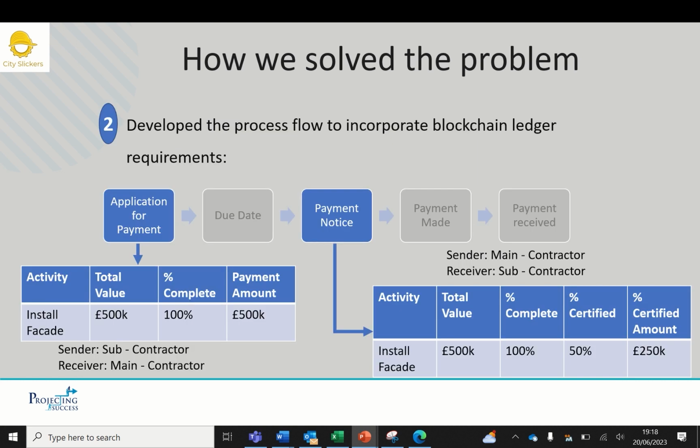Secondly, we developed the process flow to show the inputs, outputs, senders and receivers that will be required for a blockchain ledger. The key steps were the application for payment and payment notice. We used a simple example of an activity schedule for a facade panel, with the subcontractor submitting an application for full payment and the main contractor certifying this at 50% complete.